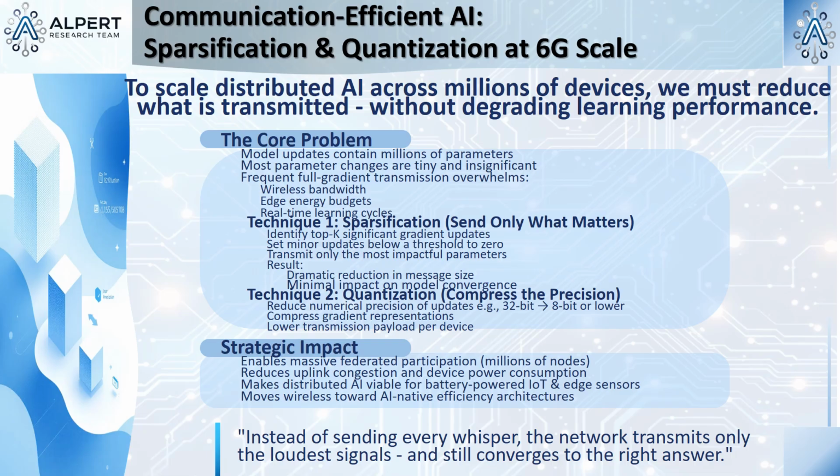Sparsification, making something more sparse or empty. In a typical neural network update, you might have millions of parameters. But it turns out that for any given update, most of those changes are tiny and insignificant. Sparsification is a technique that says, let's only send the most important changes. So you find the top 10% of the gradient values that have the biggest impact, and you just send those. Exactly. You set all the other tiny values to 0, you're sending a sparse update. It dramatically reduces the size, and it turns out that the models are robust enough that they learn just fine without all that minor detail.